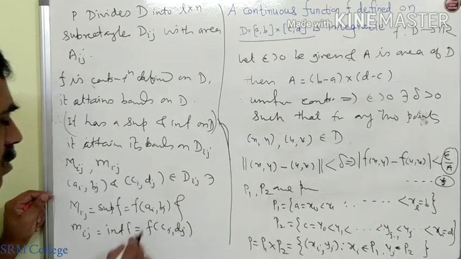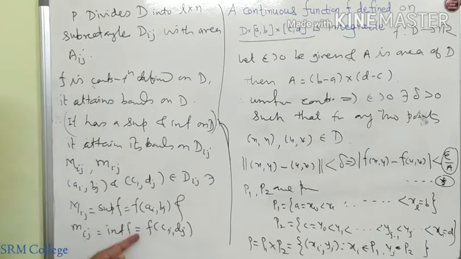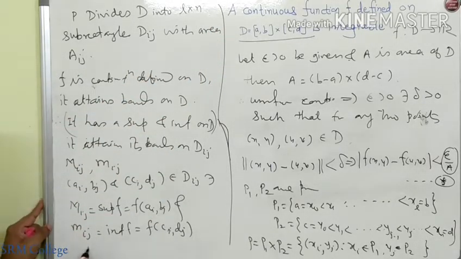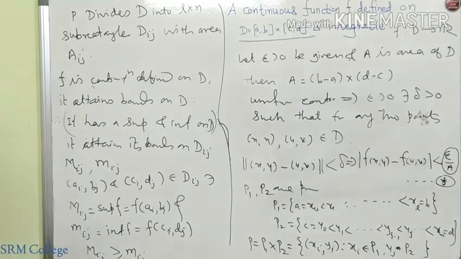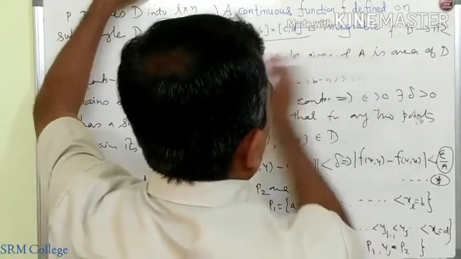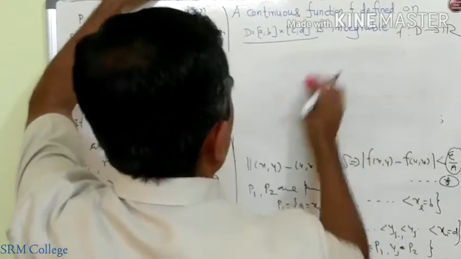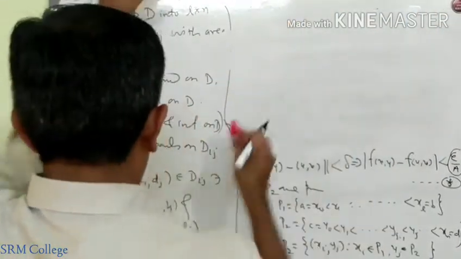So these are the 2 points from Dij, such that at one point the function has its supremum and at another point it has its infimum. This is the property of the given function. So Mij and mij: obviously, as we know, the supremum capital Mij is always greater than or equal to its infimum small mij.